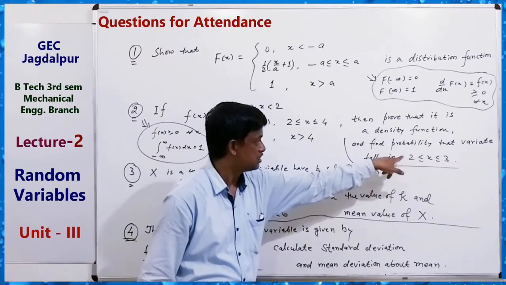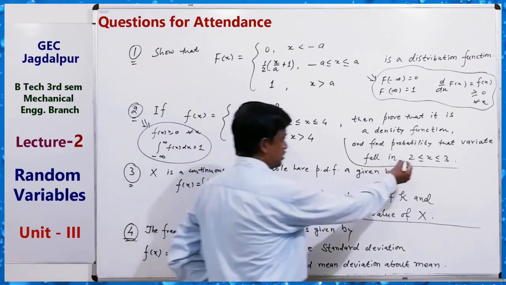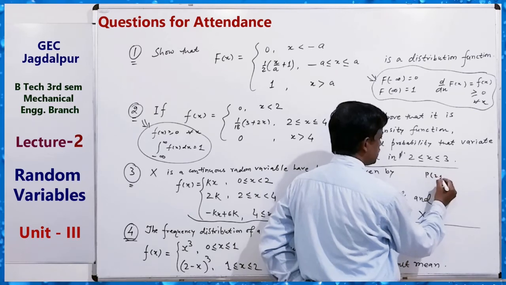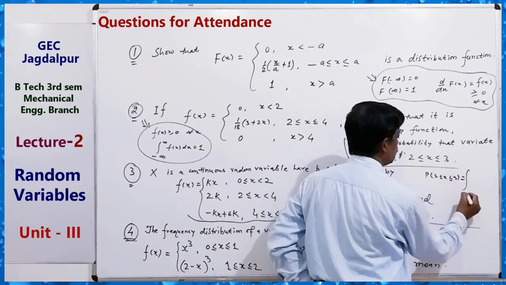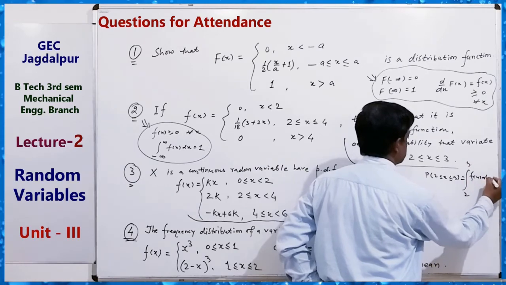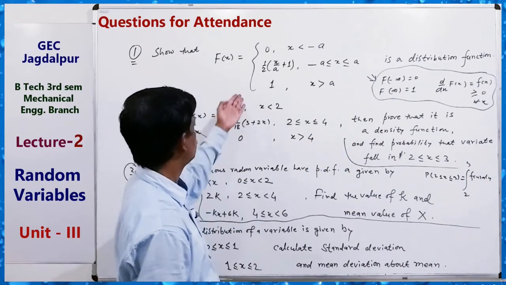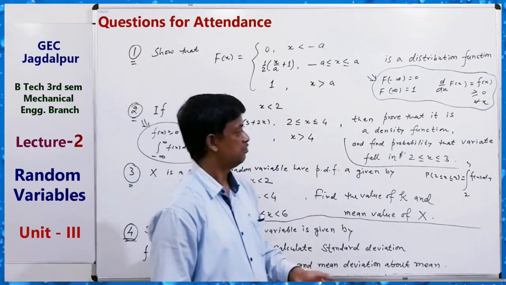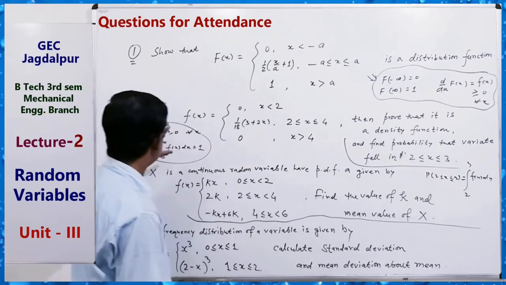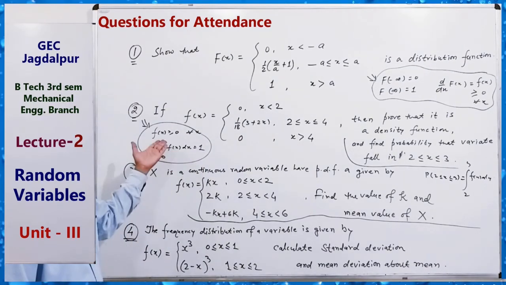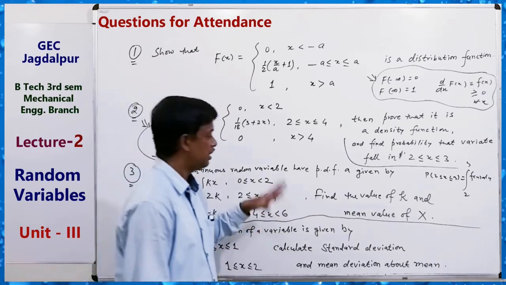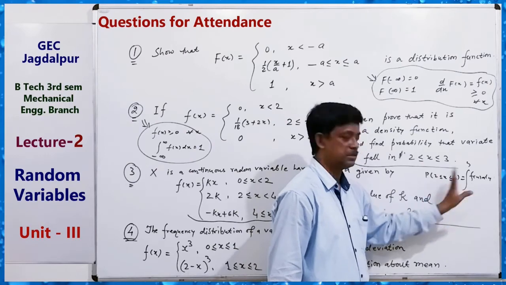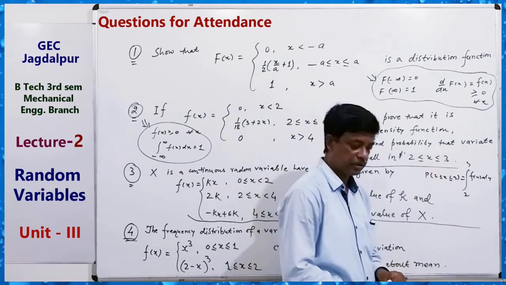And the probability of falling in this interval, that means what? Probability of 2 less than or equal to x less than or equal to 3 equals what? The integral from 2 to 3 of f(x) dx. Just we have to solve this. This will integrate, and the value should be 1. Then this will satisfy, and we can say this is a PDF. And finding probability means this. Just find the value of this. Okay.